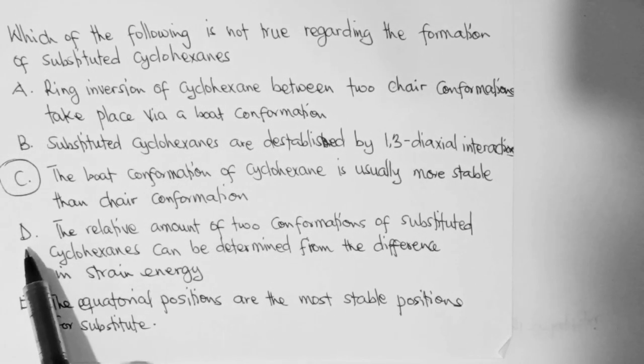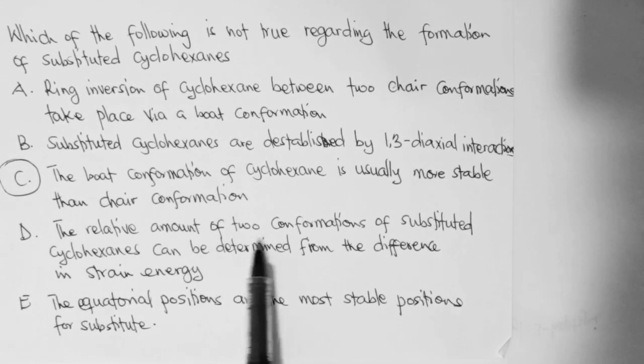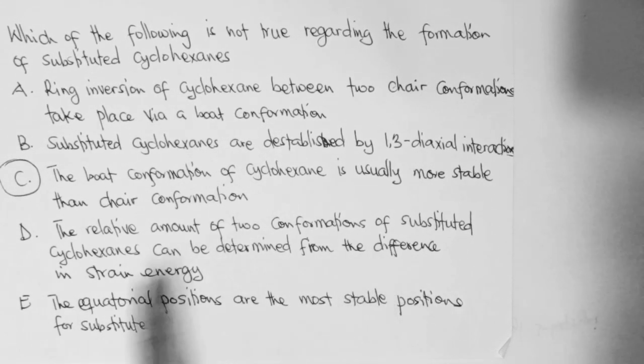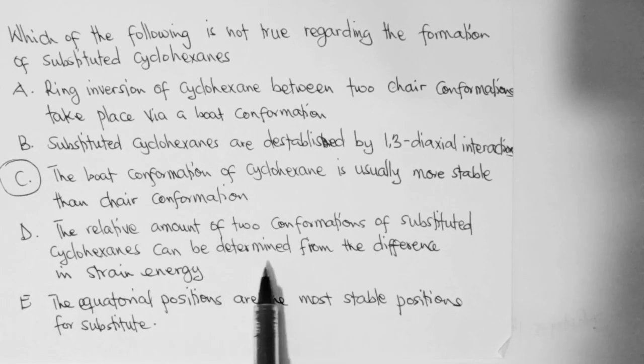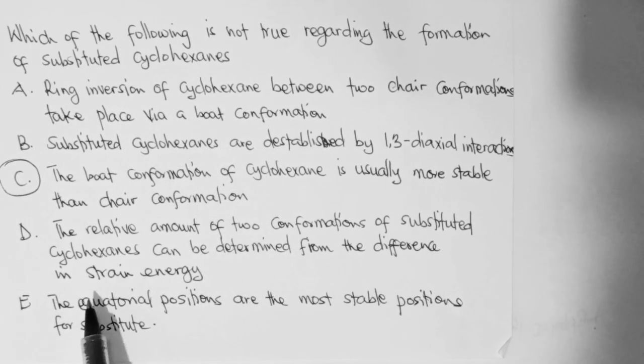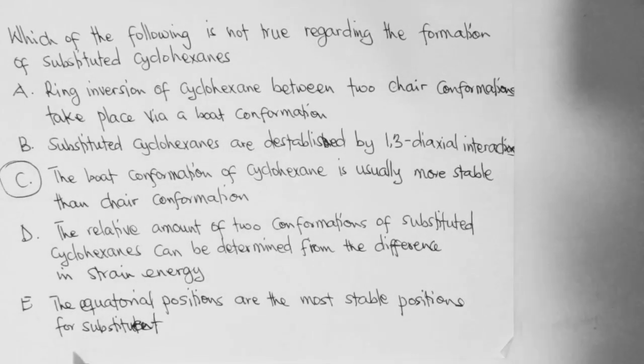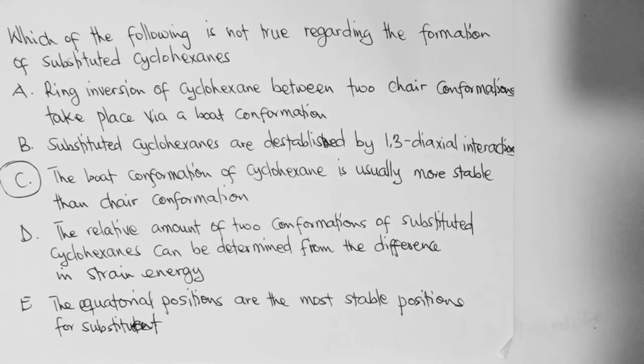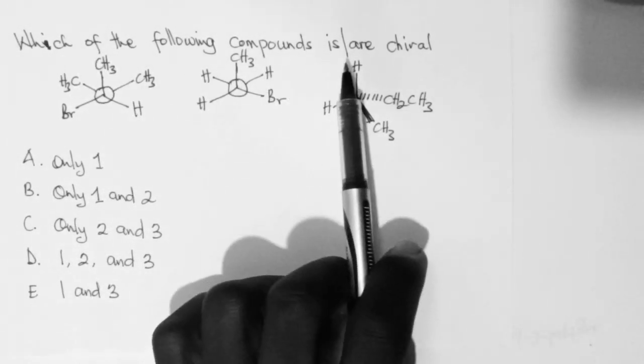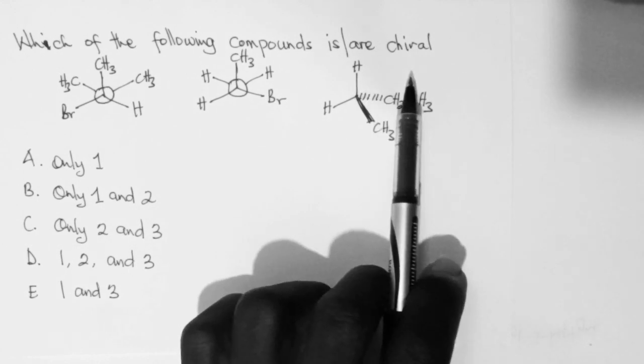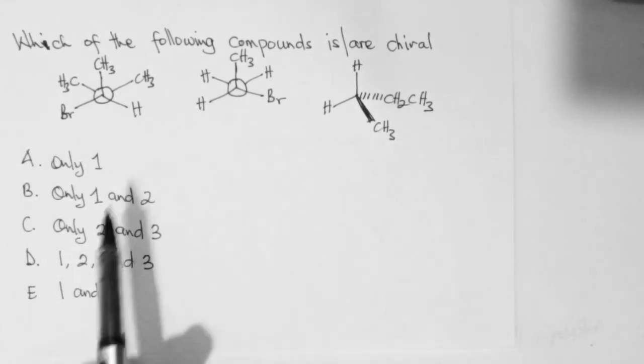And then D is the relative amount of two conformations of substituted cyclohexanes can be determined from the difference in strain energy. That is a true statement. And then it says that the equatorial positions are more stable positions for substituents. So this is also a true statement. Which of the following compounds is or are chiral? So we are looking for the chiral compounds here.